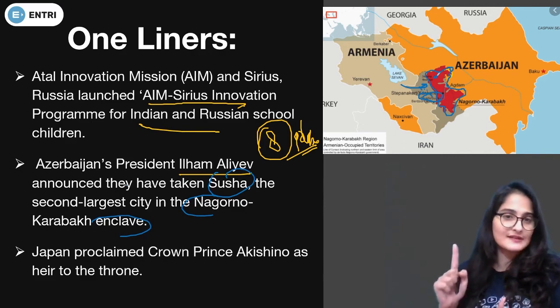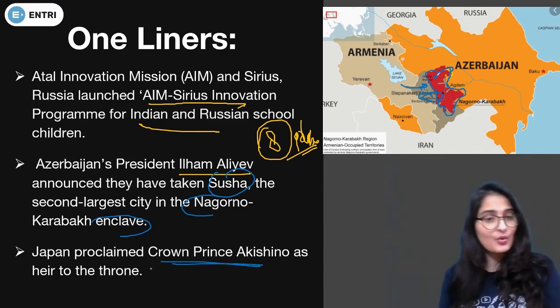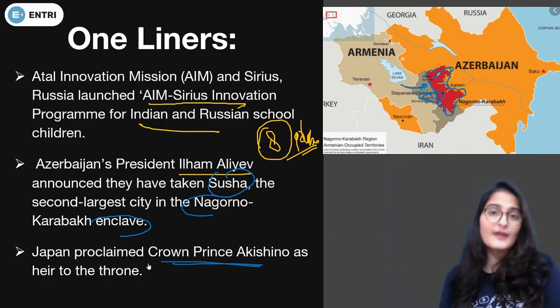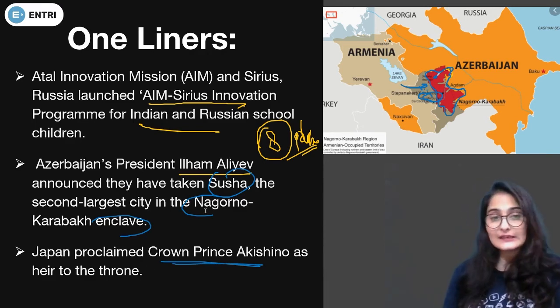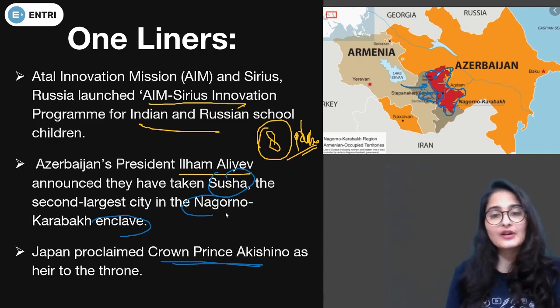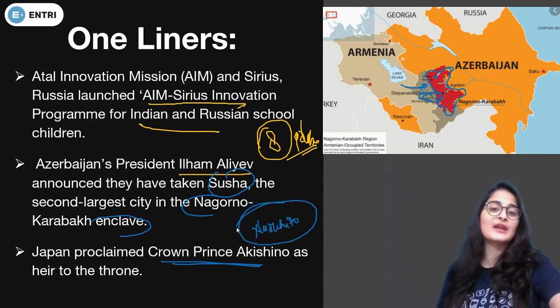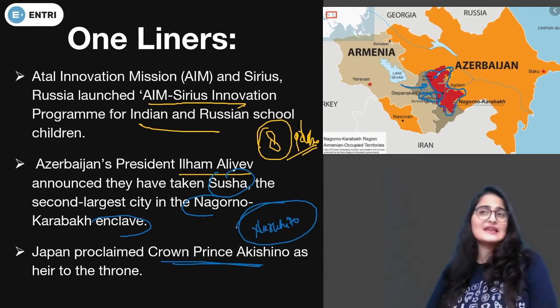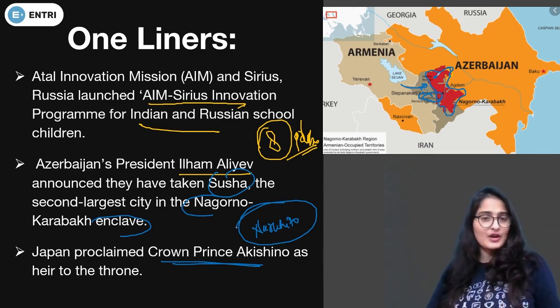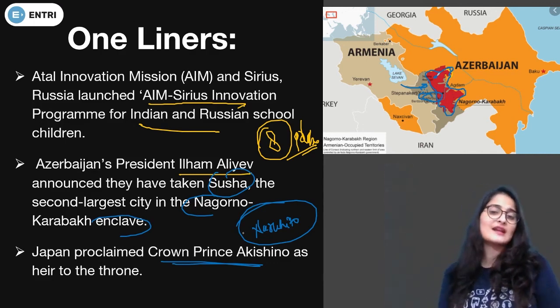Then Japan has proclaimed Crown Prince Akishino as the heir to the throne. Earlier this year, his elder brother, Emperor Naruhito, had taken over as the emperor. Recently, he had become the monarch last year, in 2019, after his father, and now the heir to the throne has been announced, and that is Prince Akishino, the younger brother of Naruhito.